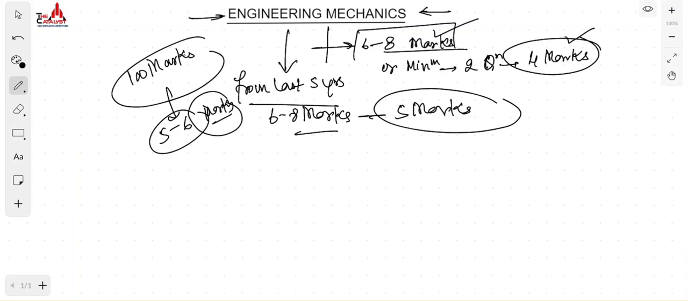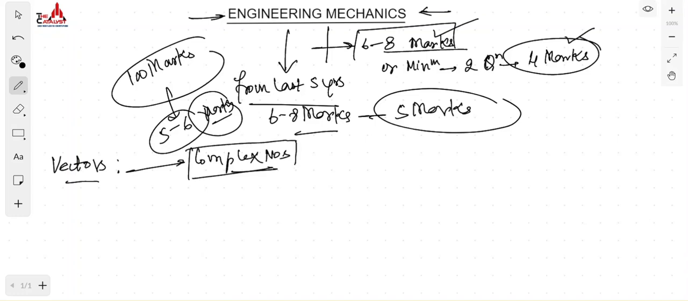Before starting the basics, the direct chapters of engineering mechanics, let us discuss vectors, because vectors have their own importance. First of all, vectors will help you in your complex numbers. If you are good with vectors, you'll be comfortable with complex numbers also. And in engineering mechanics, when you are dealing with certain equilibrium questions, or questions based on torque where the direction is also important, you deal with vectors. So in engineering mechanics also, vectors play a very important role.